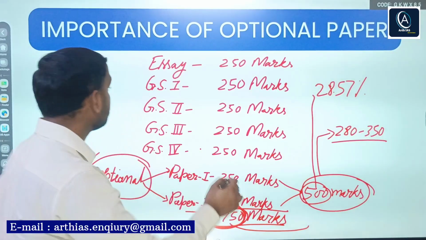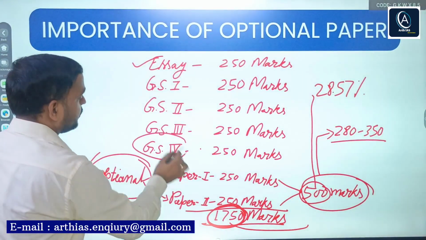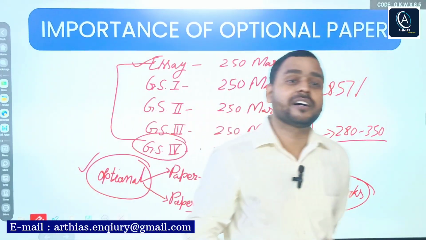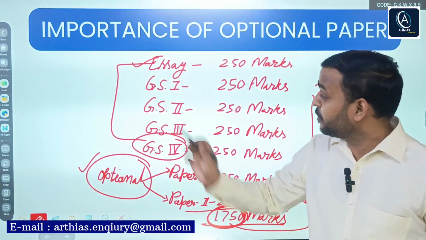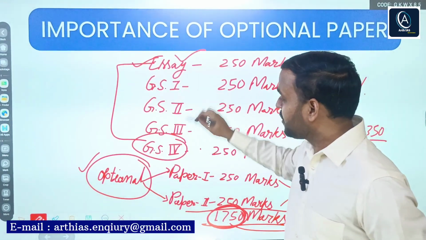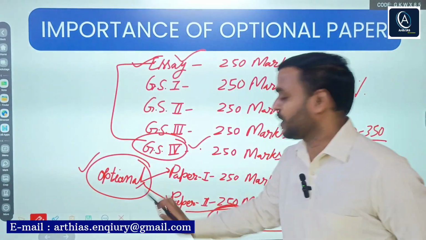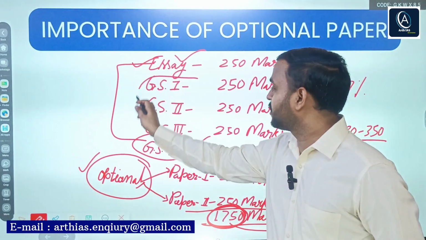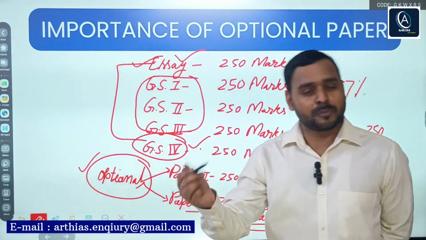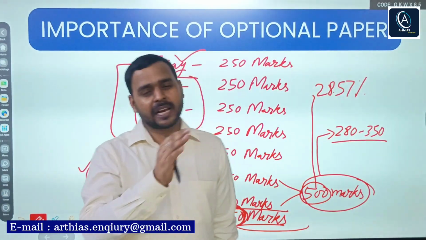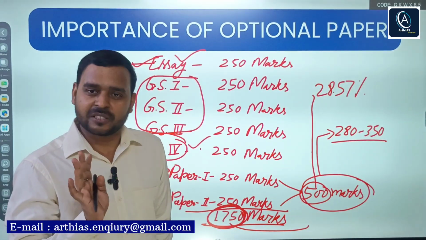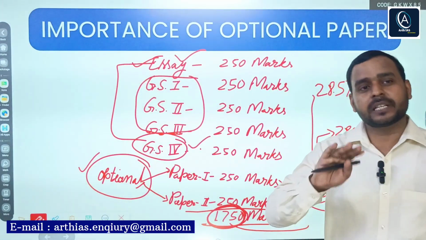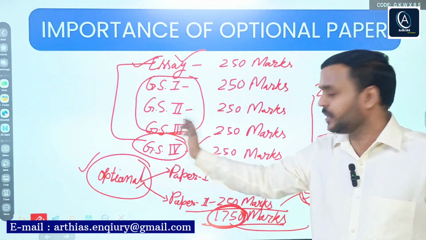Apart from the optional paper, essay and GS4 are also deciding factors. So mainly your result depends upon essay, GS4 and optional. The rest of the three GS papers, more or less any serious aspirant has about the same marks. Though it varies, the range does not vary much in these three papers.